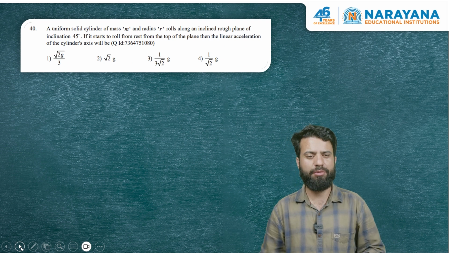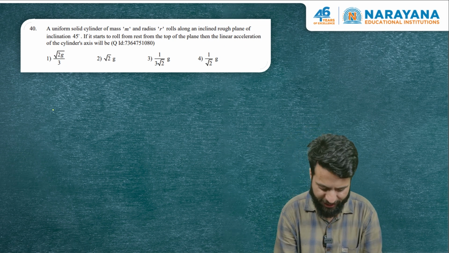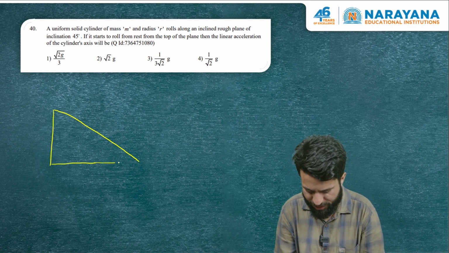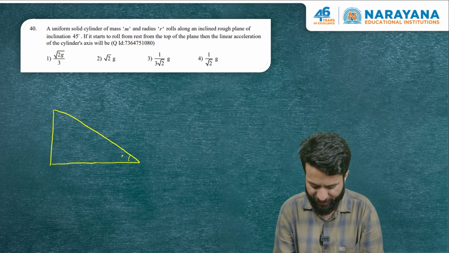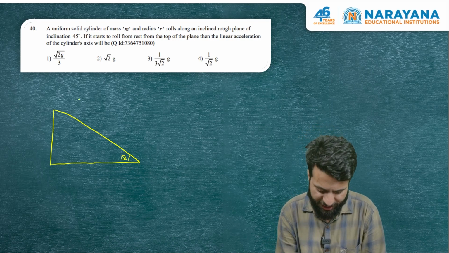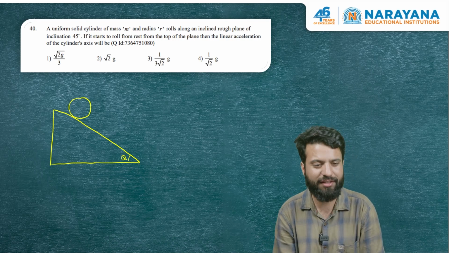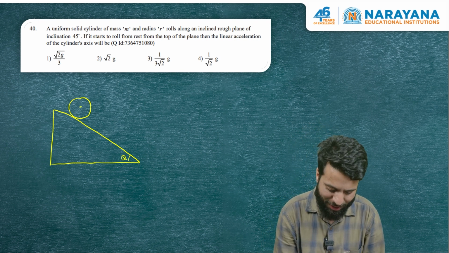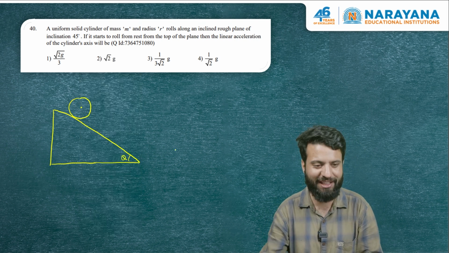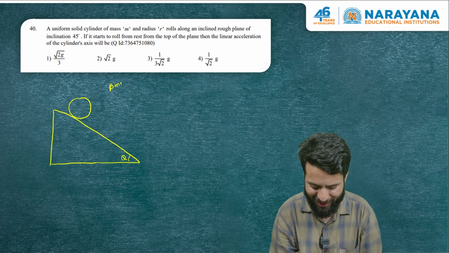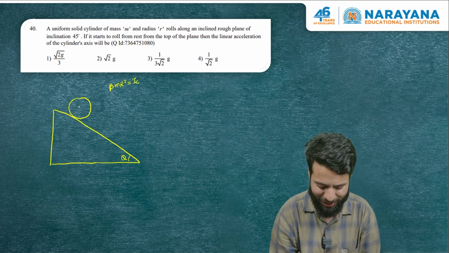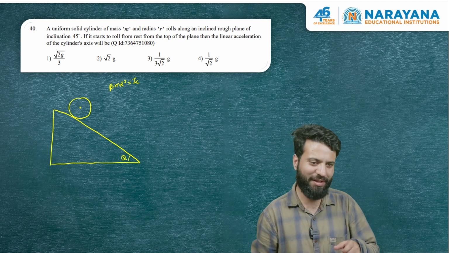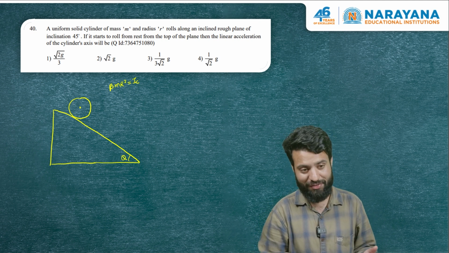Now this question is from rotational motion, rolling down an inclined surface. Very quickly, I'll explain to you the concept of this question. So this is a fixed incline having an inclination theta. It is rough obviously, and there is some rigid body. This can be a ring or a disc or a sphere or a solid cylinder, and its moment of inertia about the center of mass is known. Suppose it is beta mr square. If it is a ring, then the moment of inertia about center of mass will be mr square, right? If it is a disk, it is half mr square. Beta will be half. Solid cylinder half, solid sphere 2 by 5.